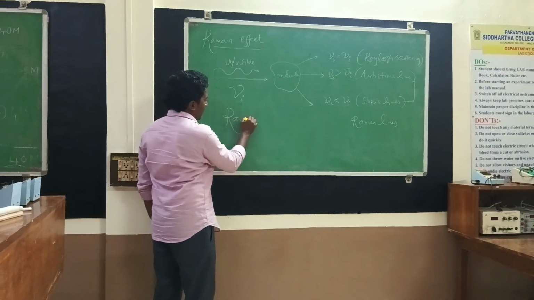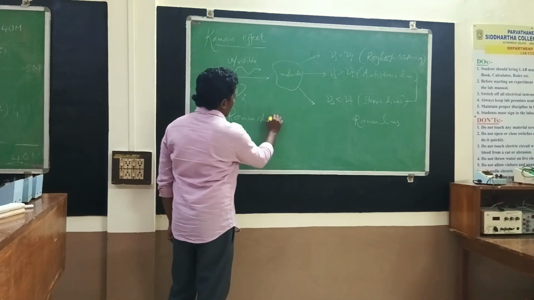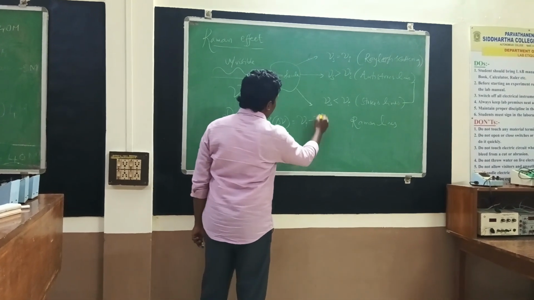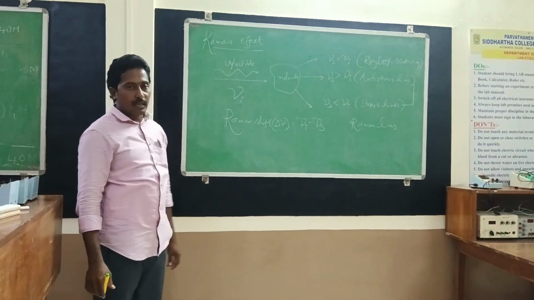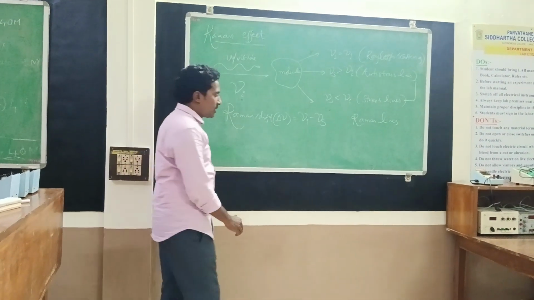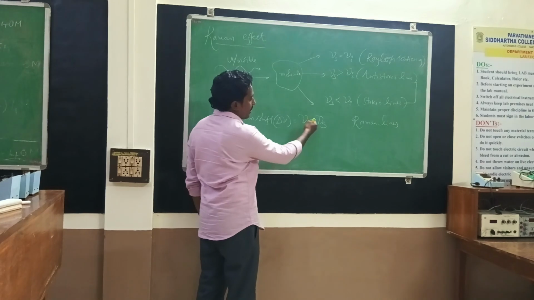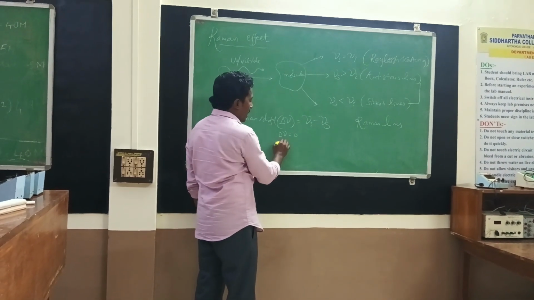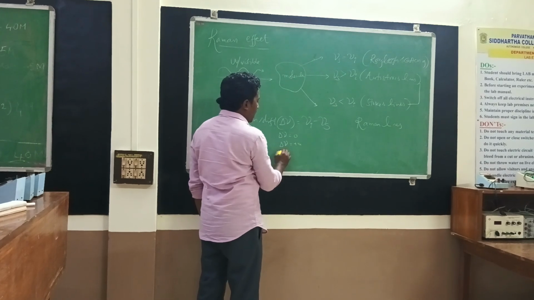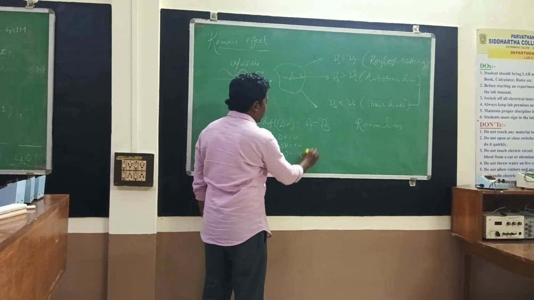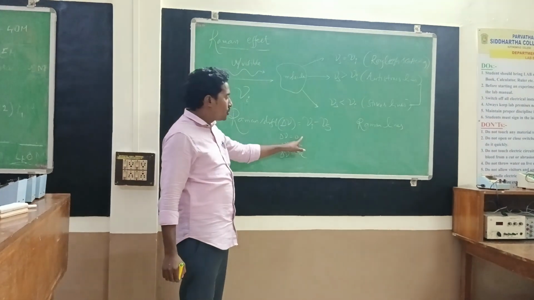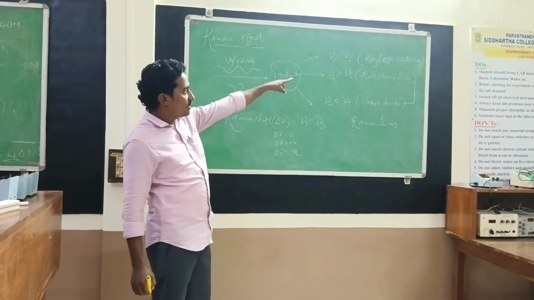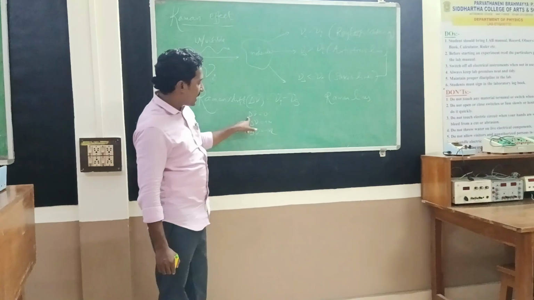Raman shift, delta mu, is defined as the difference between the incident frequency and the scattered frequency. Therefore, delta mu is equal to mu minus mu s. So delta mu is either equal to 0, positive, or negative. Delta mu is 0 for Rayleigh scattering, because the frequency of the scattered light is equal to the incident light.